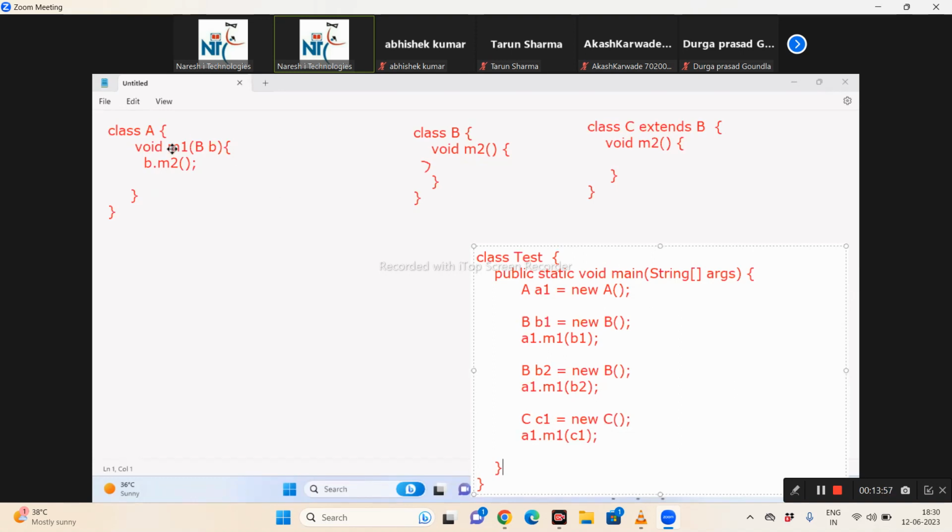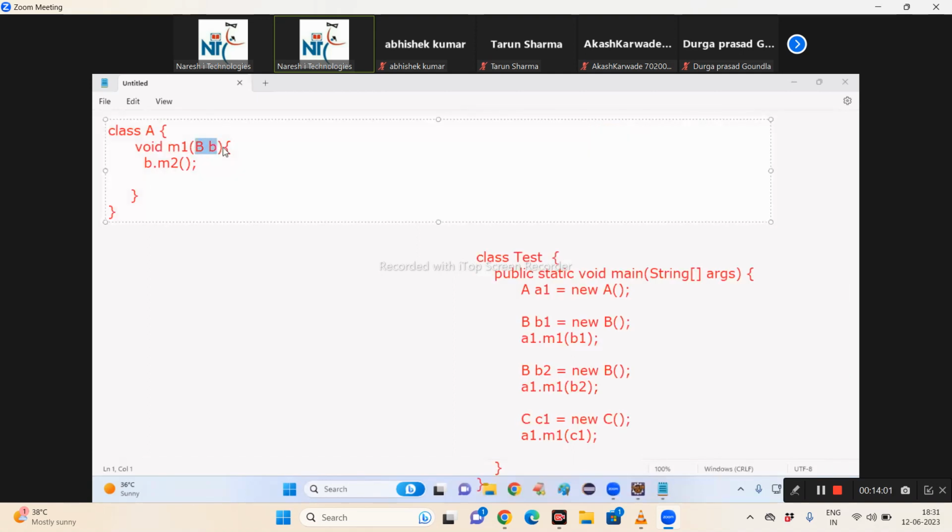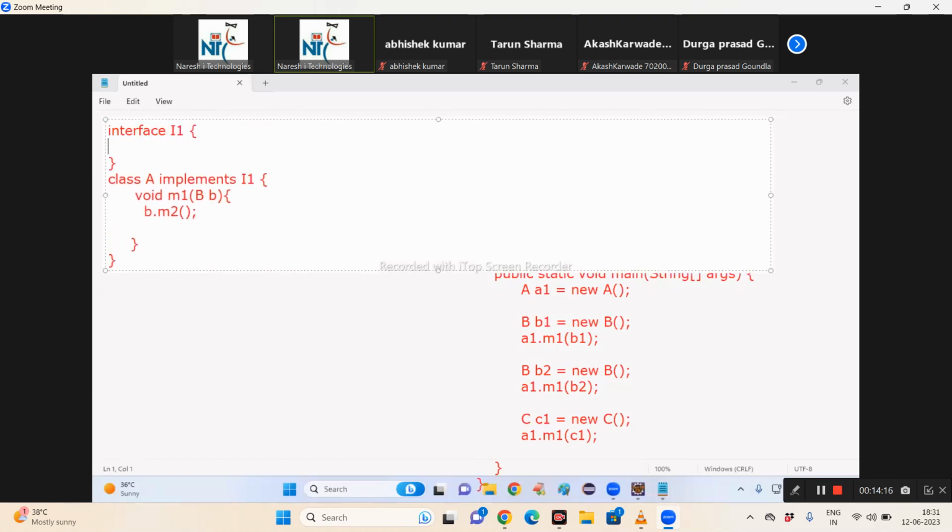But there is a small problem in this approach. In this approach, if this is my method, I can take a parameter. But this class A implements some interface I1. In this interface I1, the method M1 is defined as a no-parameter method. If the M1 method is my own method, I can take a parameter. But this M1 method is not my method. It is the M1 method.